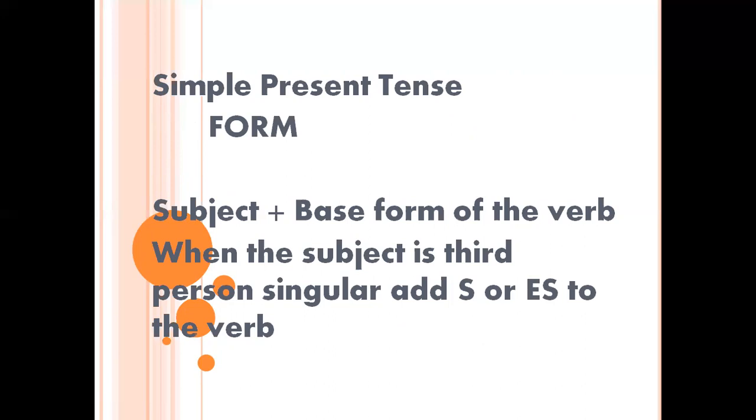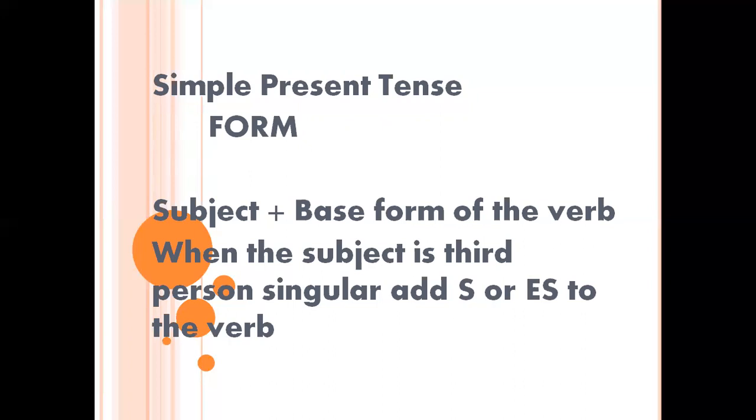So let's go with the format of simple present tense. This is the format, you can see my screen. Simple present tense: the format is subject plus base form of the verb. You know what is subject, we already discussed in our previous video. And verb also, you know that, the definition and all the things we already learned in our previous video. Here we are going to say the base form of the verb. What do you mean by this base form of the verb?